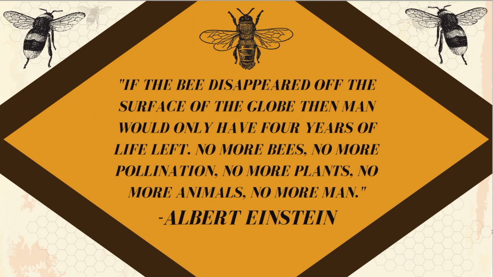If that's not enough to convince you, listen to this quote from Albert Einstein. If the bee disappeared off the surface of the globe, then man would only have 4 years of life left. No more bees, no more pollination, no more plants, no more animals, no more man.